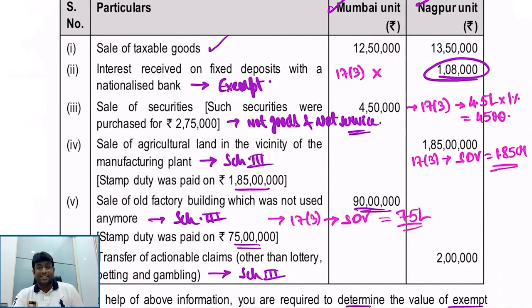So what is covered in exempt supply for the purpose of 17.3 will be 4,500, this one, 75 lakh, this one, 1.85 crores, this one. That's it. Simple. Clarity of thought on the concept is required. If you are clear, then definitely you can answer this question. Make sense, right? Exactly. Got it.